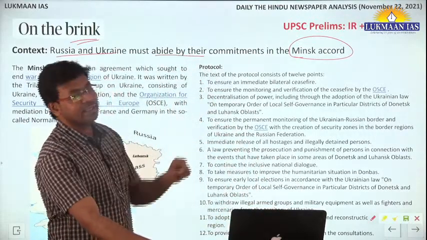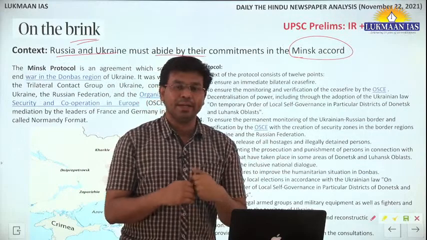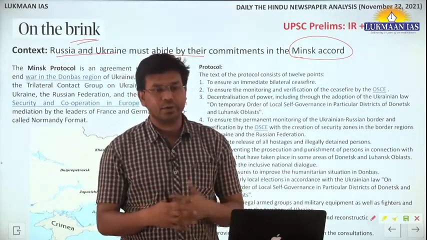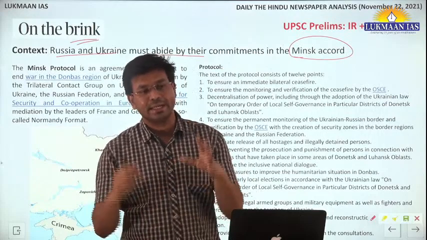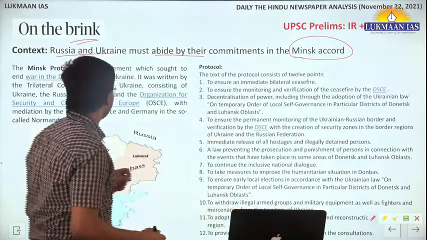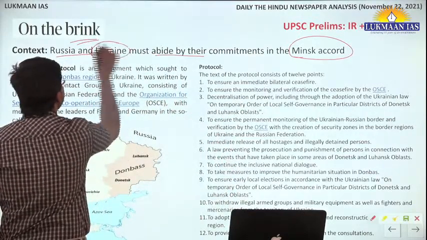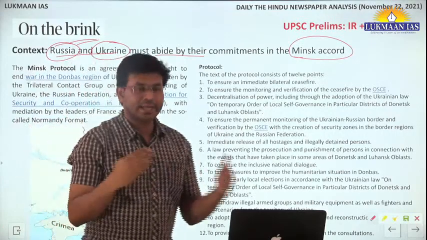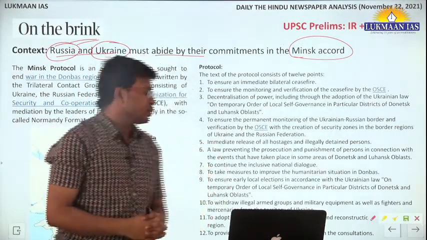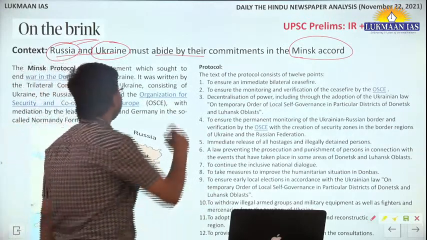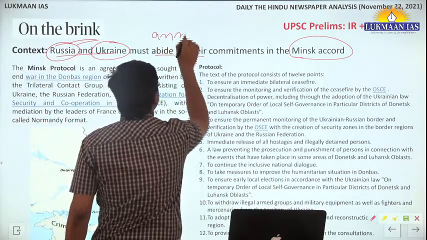After the collapse of the USSR, different countries emerged out of it, and the biggest was Russia. Apart from this, we have Ukraine also. So we have Ukraine, Russia, and other countries; it got divided into 11 different countries. Now what has happened is that Russia has annexed a territory.